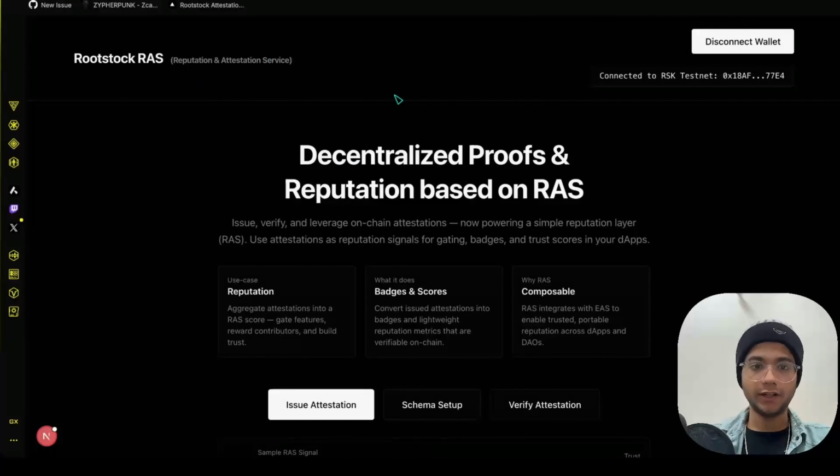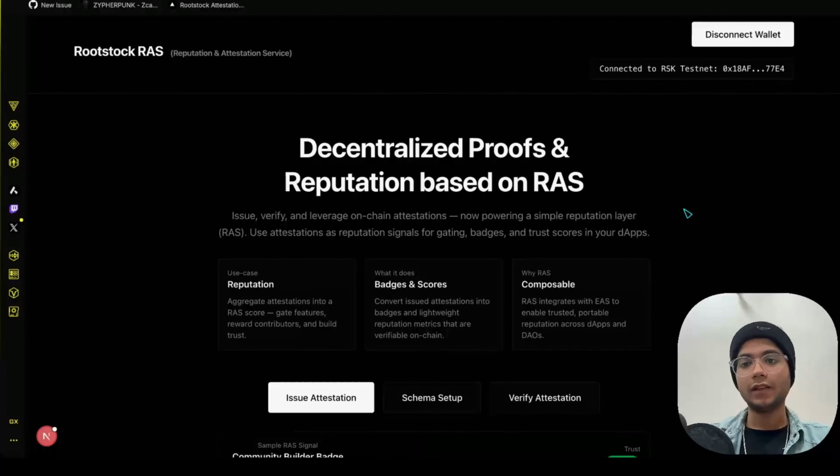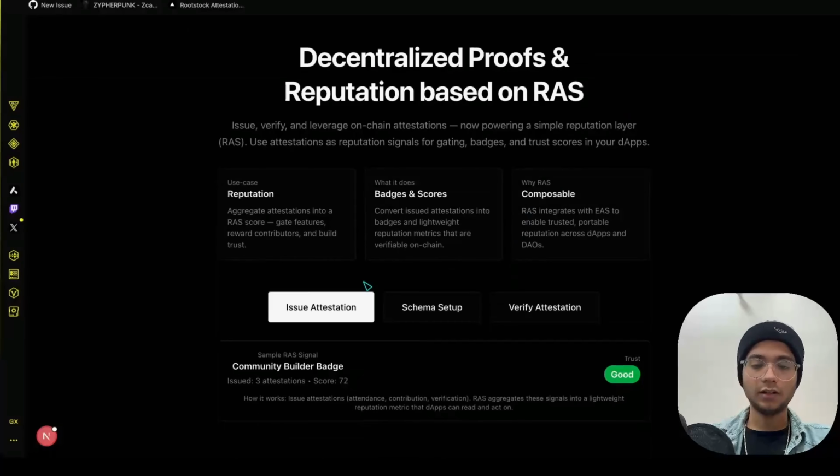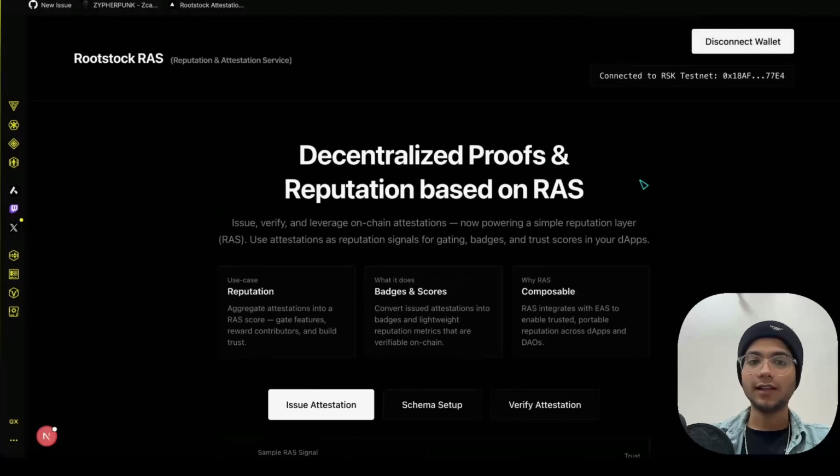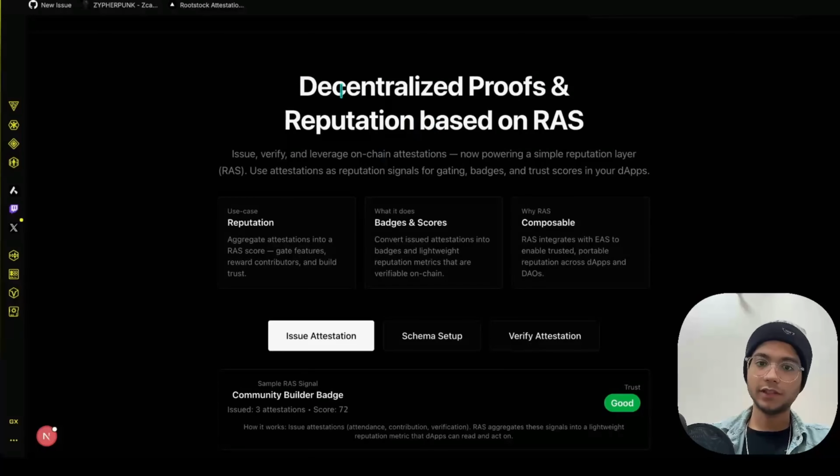Okay, we have a pretty decent, clean and simple UI and dashboard that basically does three works. First of all, we have set up the schema, thereafter issue the attestation, and then we have a function to verify it. That's brilliant, right? On this system, we can define a reputation score, credible scores, and everything in order to build trustless layers and make it verifiable and credible.